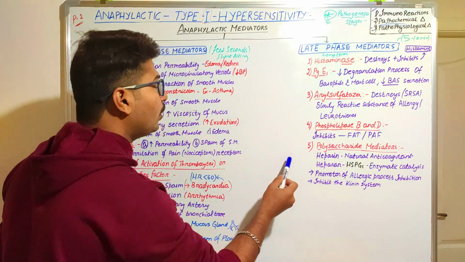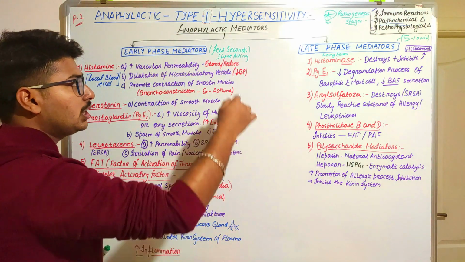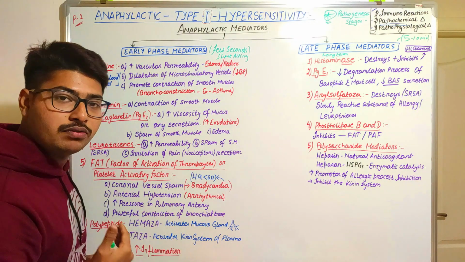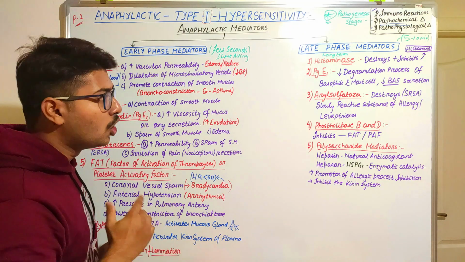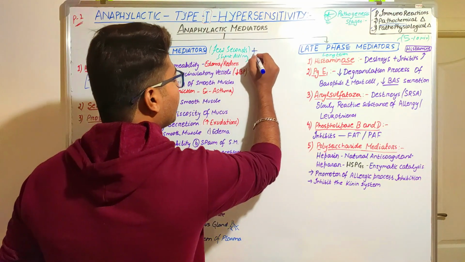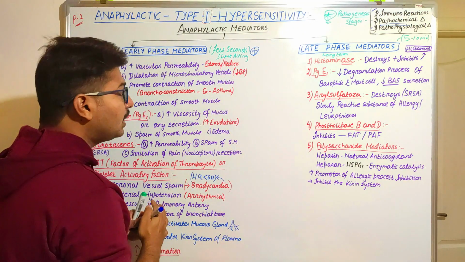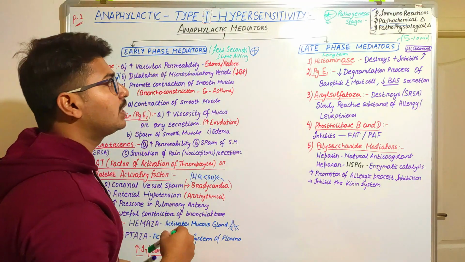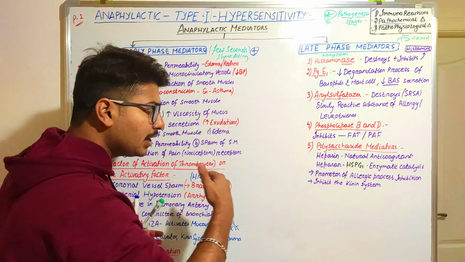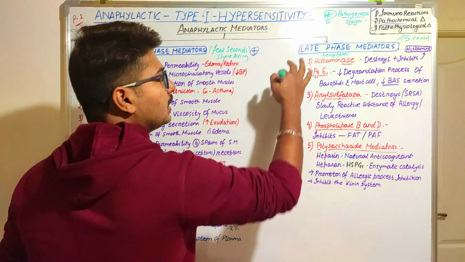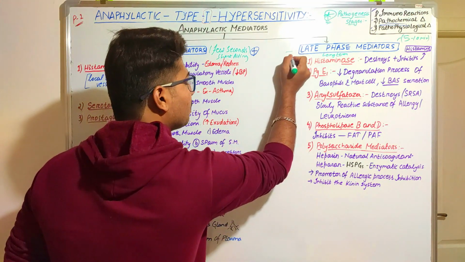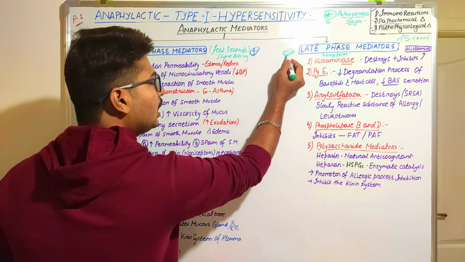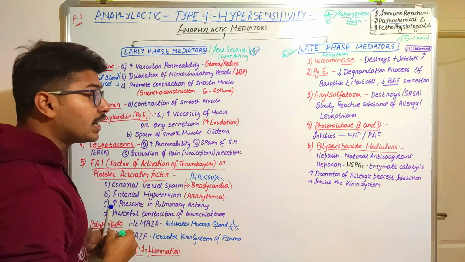They will try to inhibit the process or the effect caused by the early phase mediators. If I write a plus sign here, it means they will try to enhance or increase the rate of type 1 hypersensitivity reaction or the clinical manifestation, but the late phase will try to balance by inhibiting the process. So if one is a stimulator, the other will be an inhibitor.